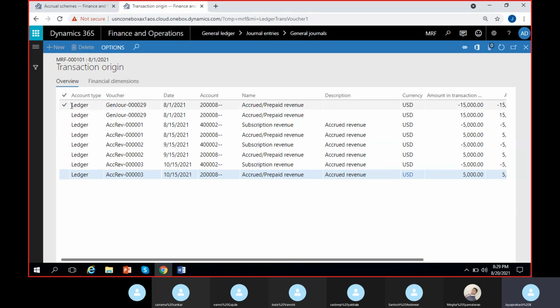It's a dummy entry only, these two lines. Other than this, the original lines are these six: two lines for every month, I mean, two accounts debited and credited for every month. The entry of 15,000 is just broken into three parts, one for each month. So that's the outcome.